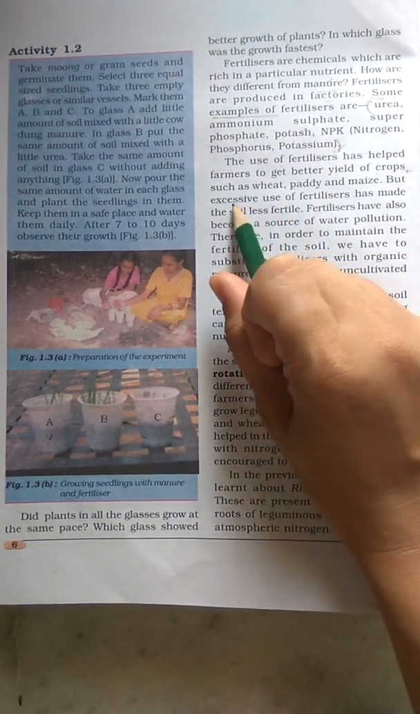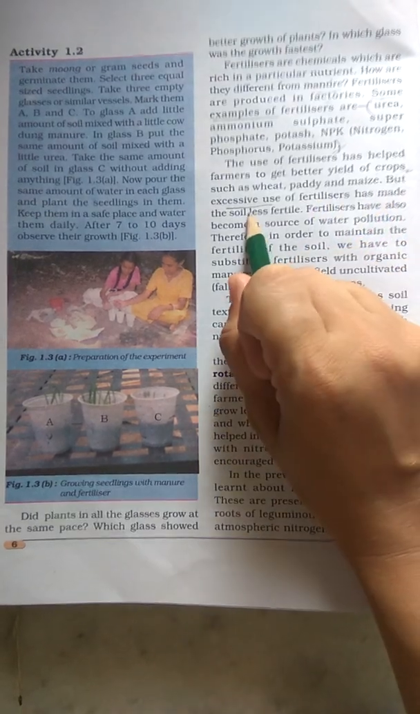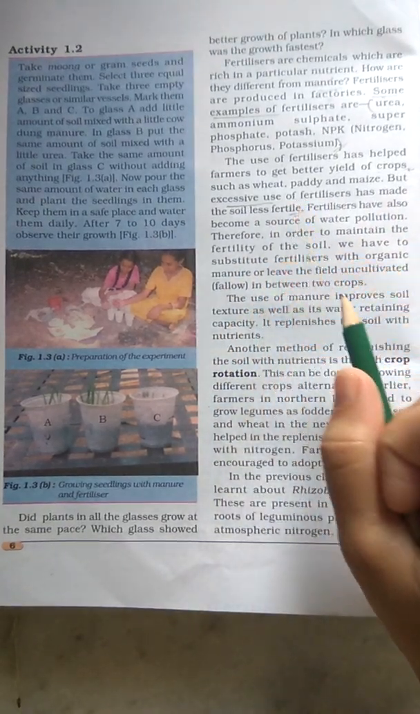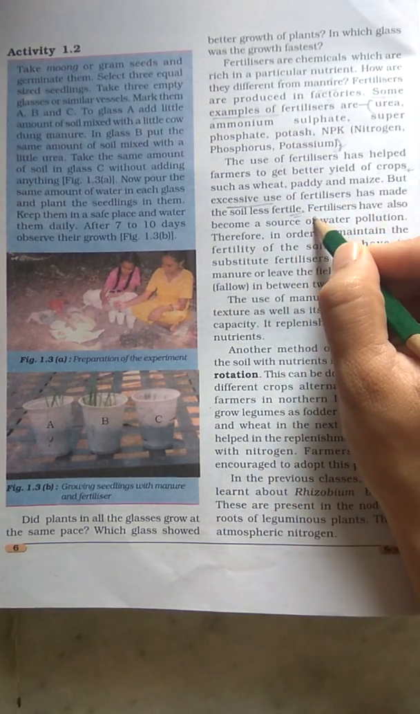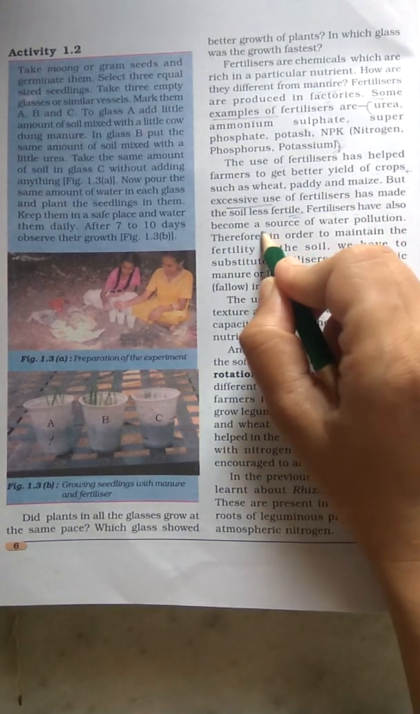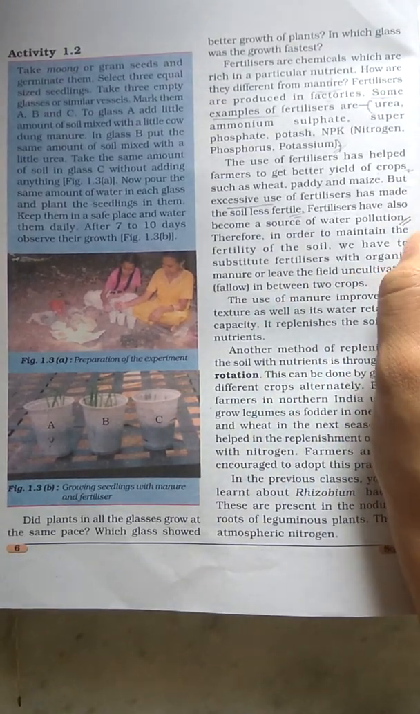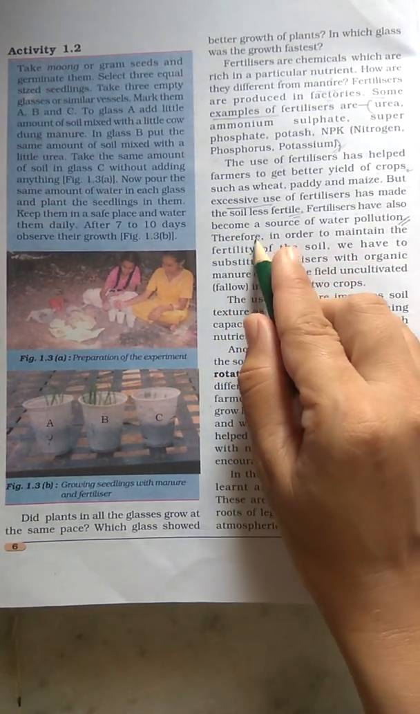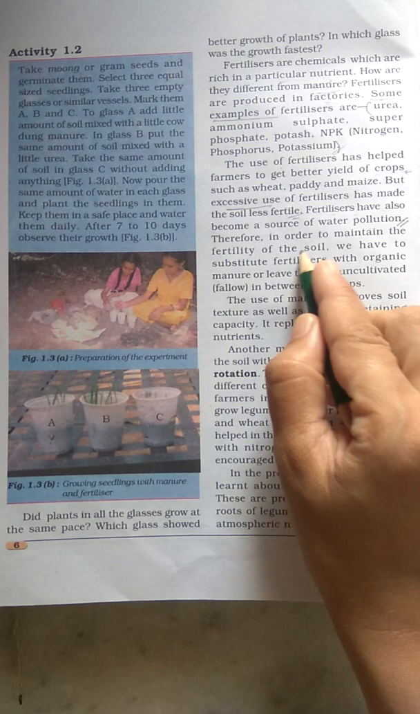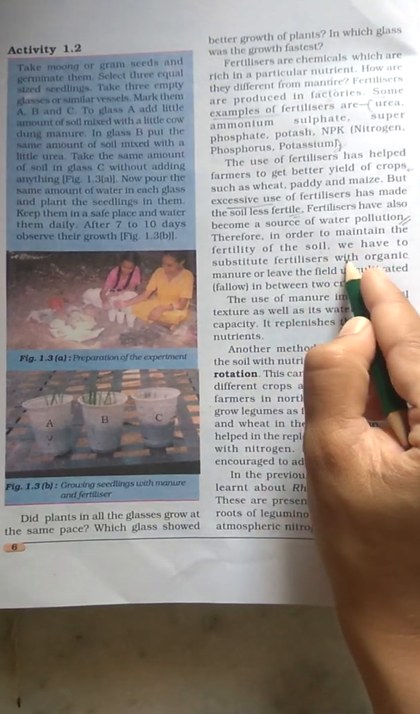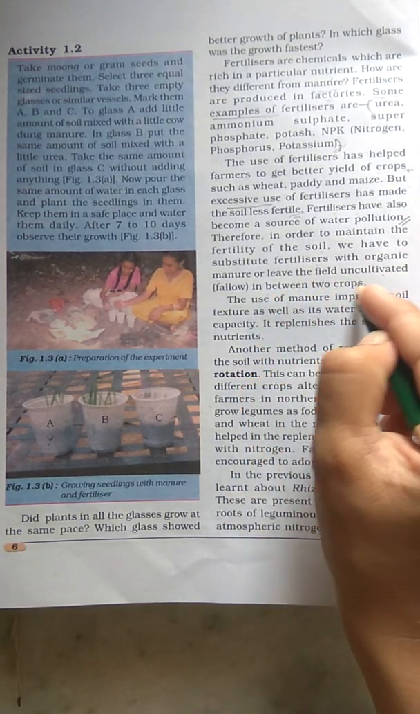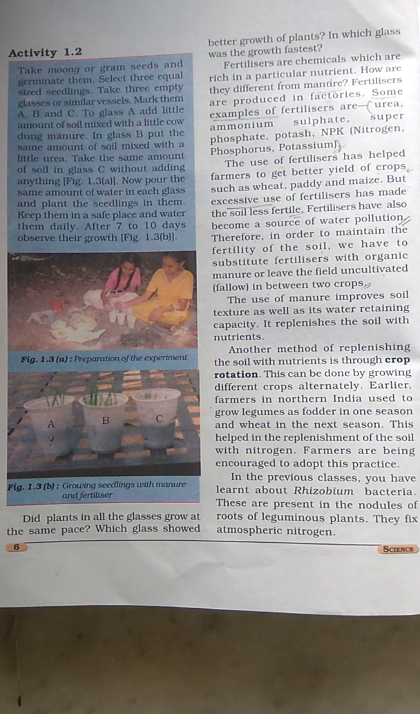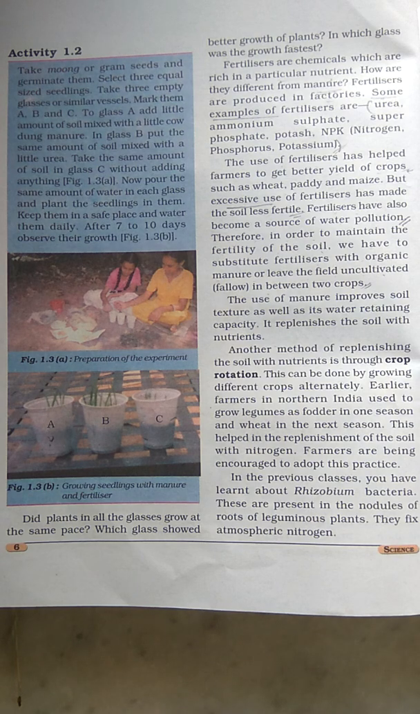Okay, but the excessive use of fertilizers has made the soil less fertile. If we use more fertilizers, the soil will be less fertile. Fertilizers have also become a source of water pollution. In order to maintain the fertility of soil, we have to substitute the fertilizers with organic manure or leave the field uncultivated in between two crops. So instead of using fertilizers, to improve the quality of the soil, we should use organic manure.